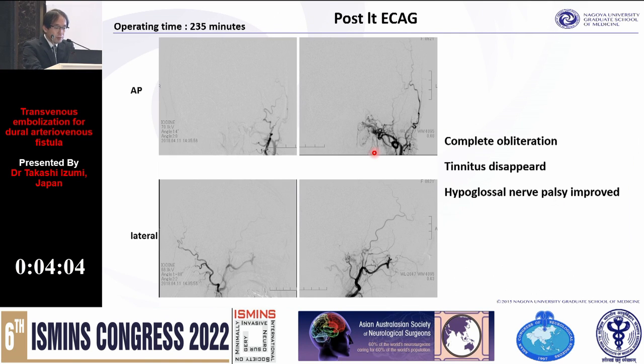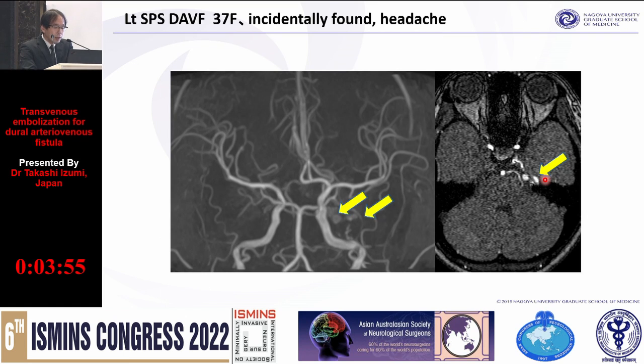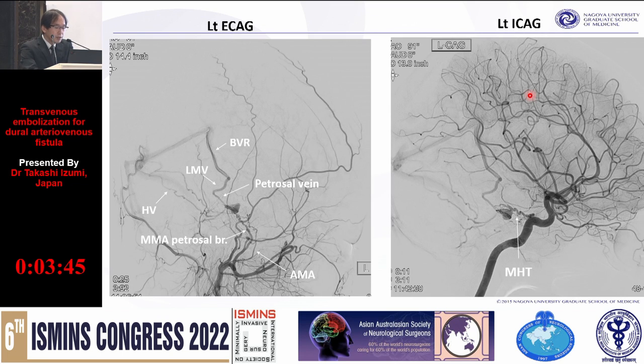Here is the final view, complete obliteration is obtained, and the tinnitus disappeared, and hypoglossal nerve palsy improved. And here is the last case, an SPS dural AVF case. Here the only symptom was headache, and she desired endovascular treatment. The shunt is very localized, like here, and the petrosal drainer is here.